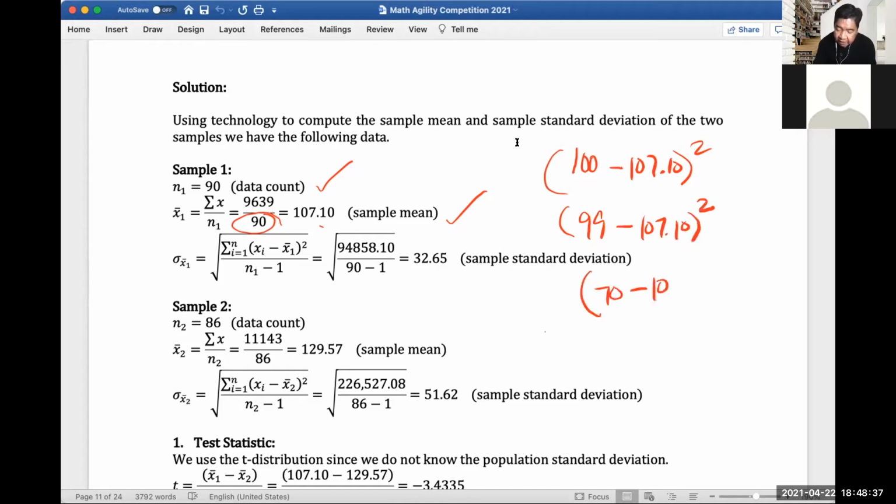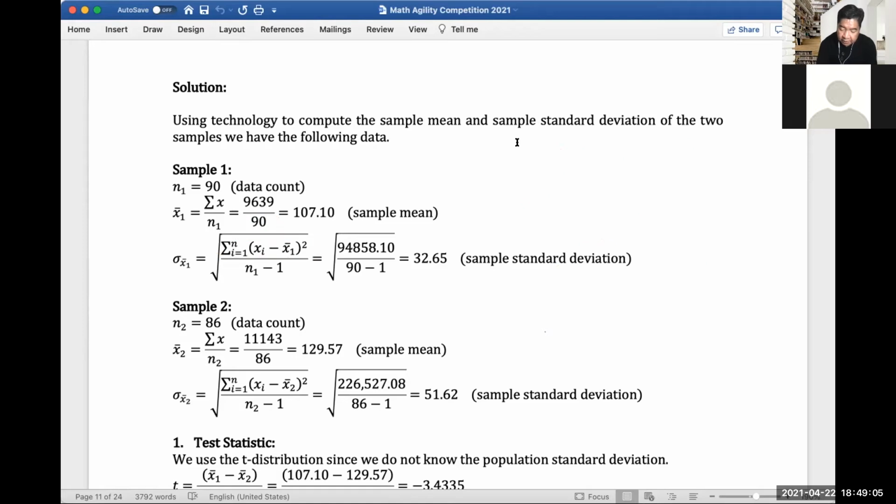Again, subtract 107.10 and square it. Whatever you got here, total it. That's what this equation means in the numerator, the summation from i to n of x sub i minus x1 bar, which is the mean, squared. That's how you do it manually. But if you know Excel, your life will be easier computing this. Once you did that, you'll get 32.65.